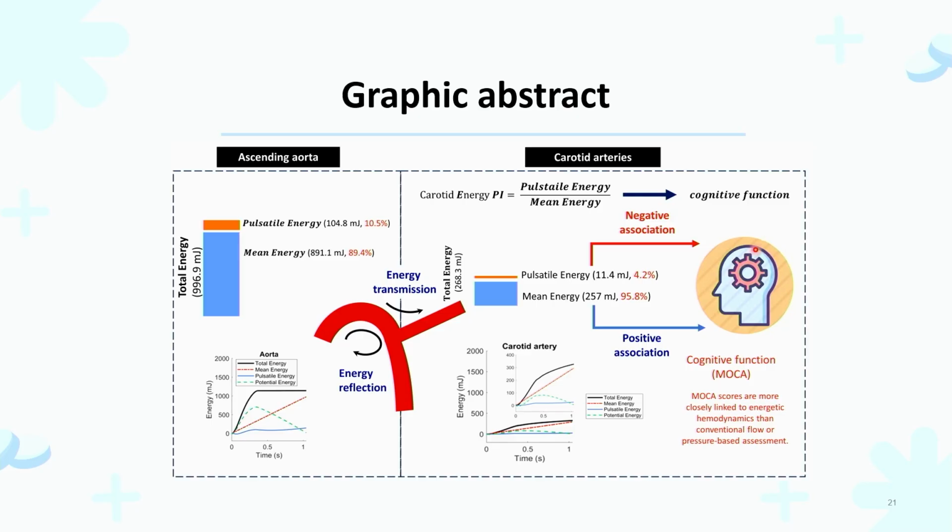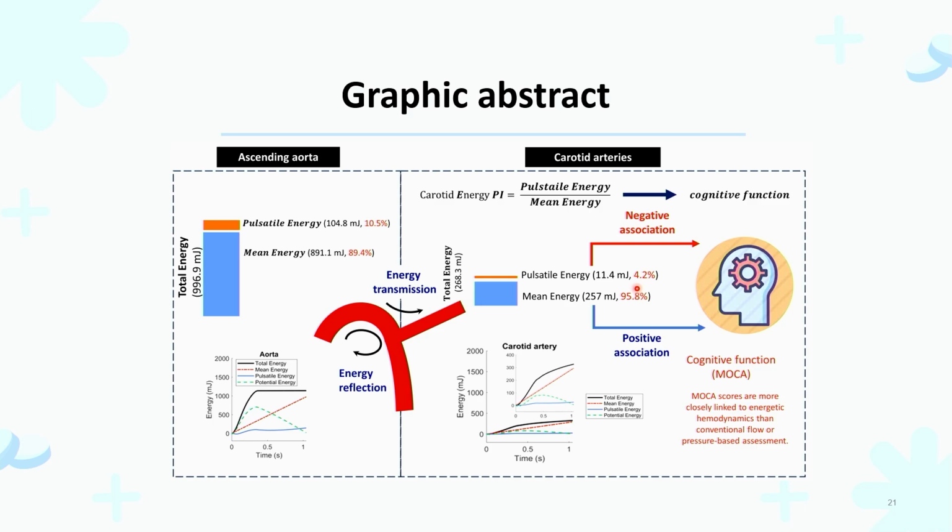So in the first study, we use this graphic abstract to illustrate all the concepts. As you can see, for the heart, when we generate stroke volume into the system, probably 10% of the blood flow is in the pulsatile component. And with that transmitted into the brain, about a quarter of the energy was transmitted into the brain, and only 4% is in the pulsatile component, which means that our system can buffer, especially in the end organ.